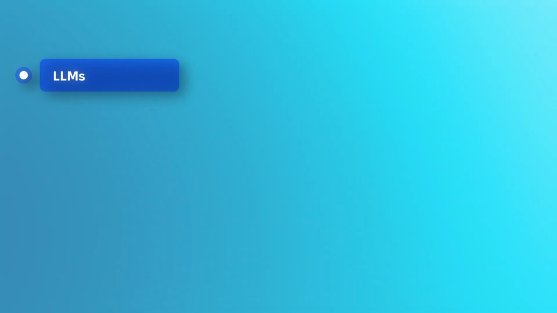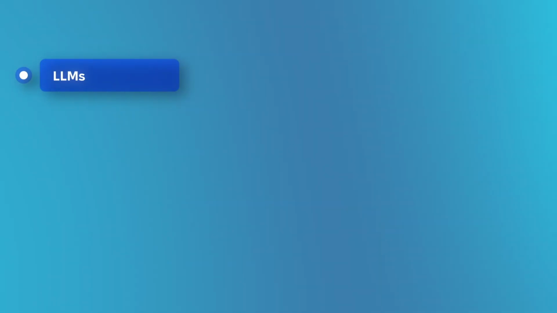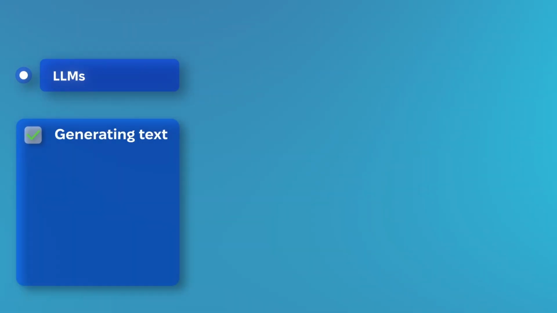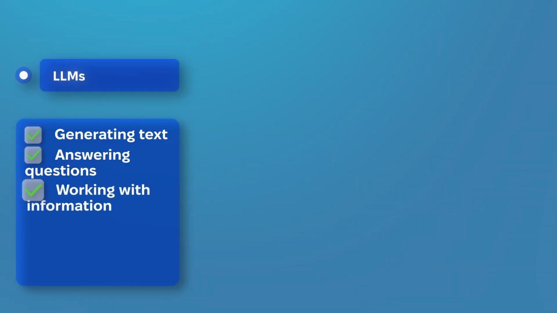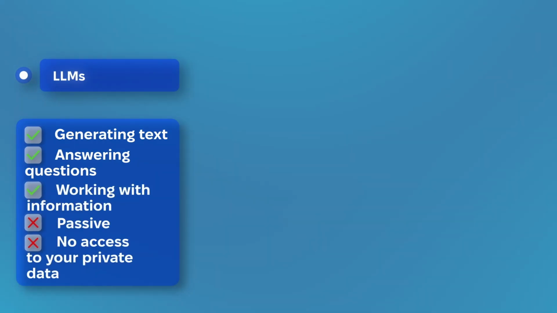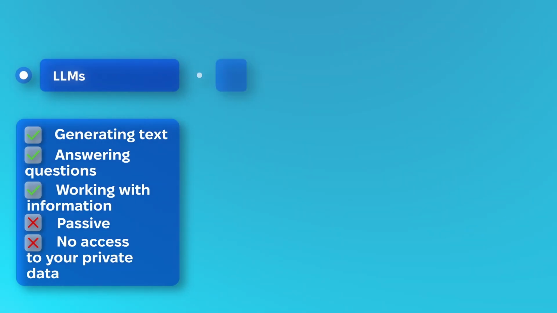Let's quickly summarize the 3 levels we covered today. Level 1. Large language models. You provide an input and the LLM provides an output. It's useful for generating text, answering questions, and working with information, but it's passive and doesn't automatically have access to your private data.